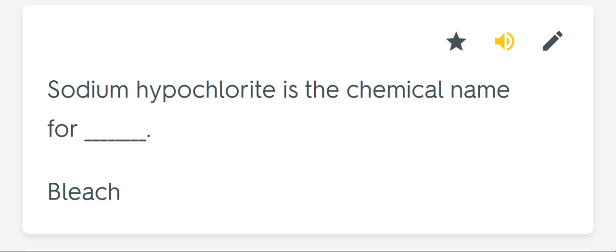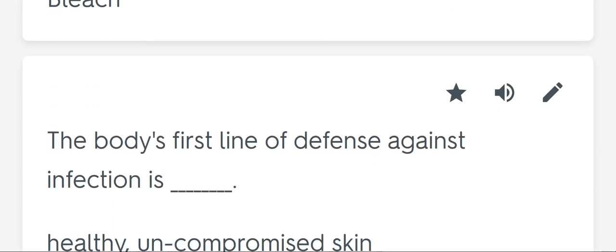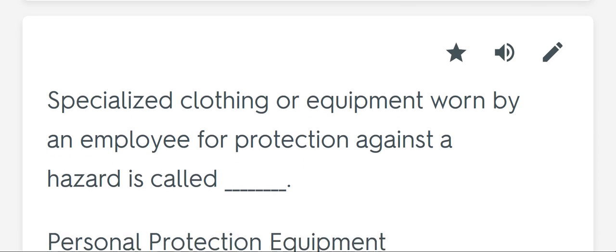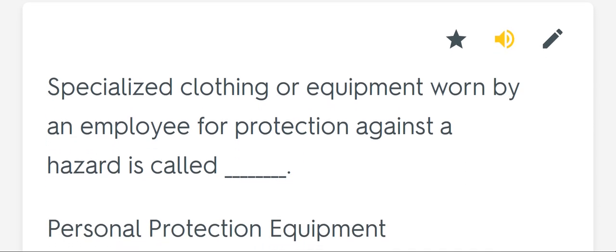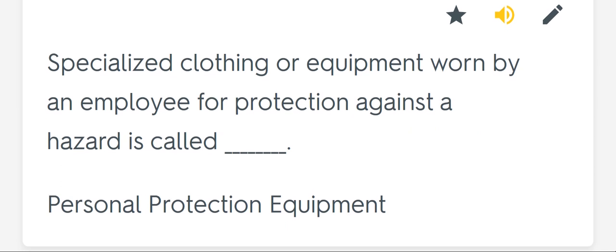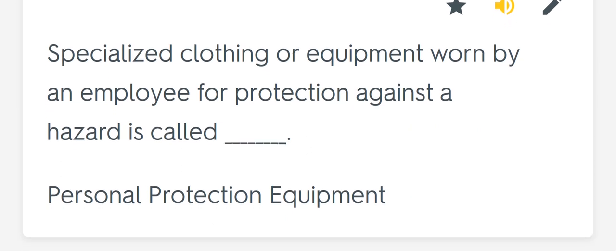Sodium hypochlorite is the chemical name for blank bleach. The body's first line of defense against infection is blank healthy, uncompromised skin. Specialized clothing or equipment worn by an employee for protection against a hazard is called blank personal protection equipment.